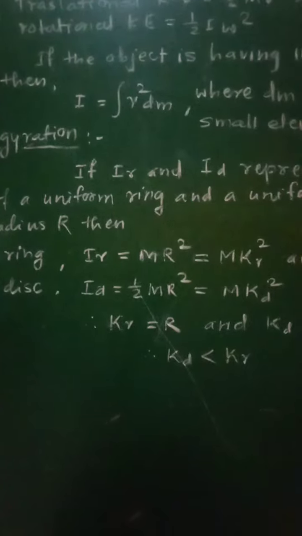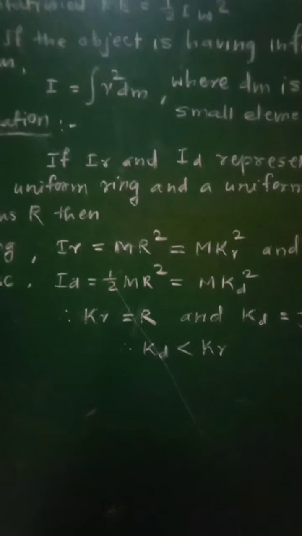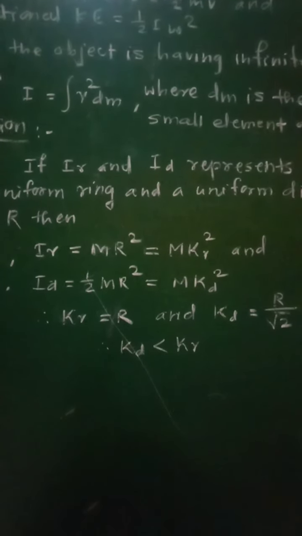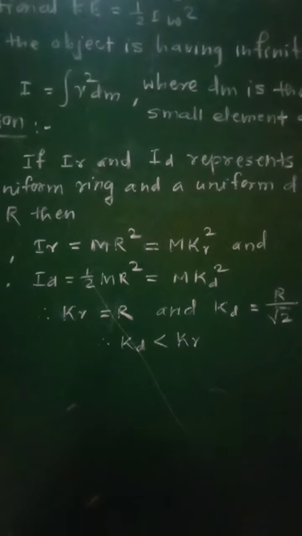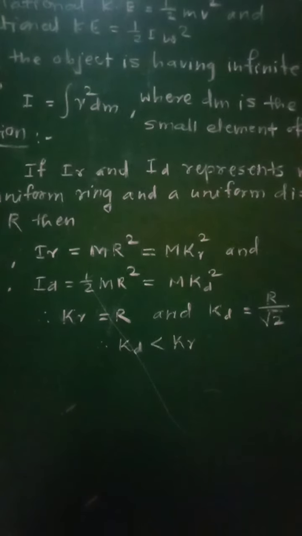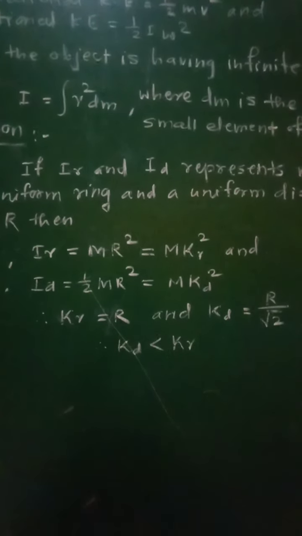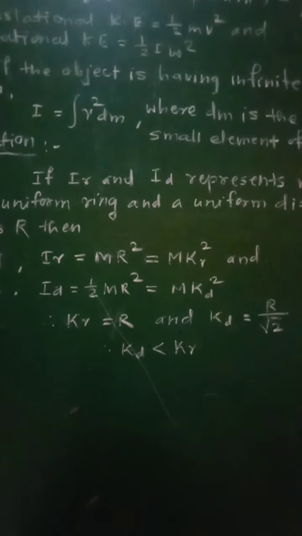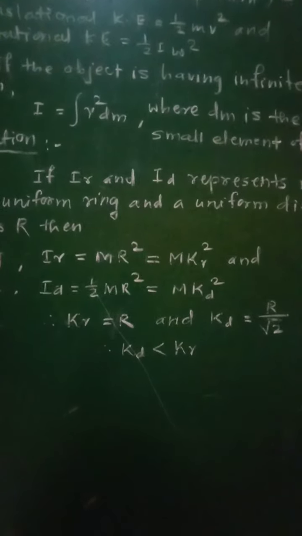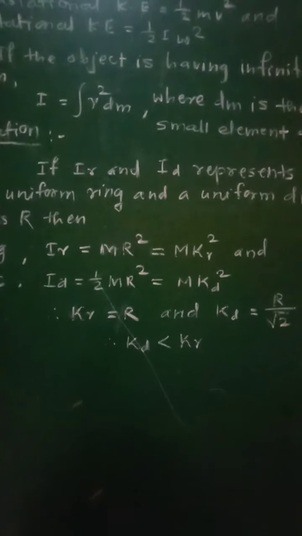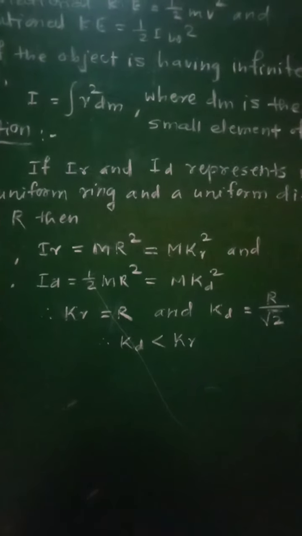So the radius of gyration of a rotating body is the distance of a point from the axis of rotation at which the whole mass of the body is supposed to be concentrated, that is the center of mass, so as to possess the same moment of inertia as that of the body. So radius of gyration is defined as the distance of a point from the axis of rotation at which the whole mass of the body can be supposed to be concentrated so as to possess the same moment of inertia as that of the body.